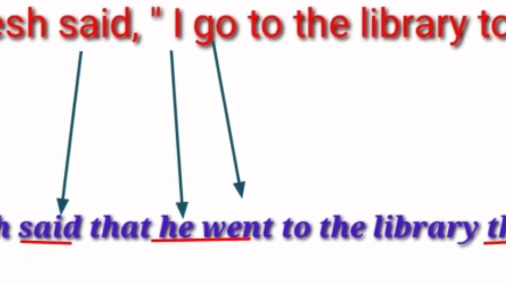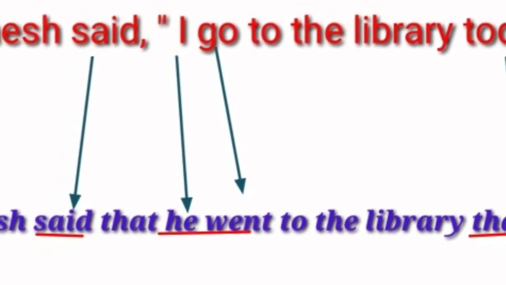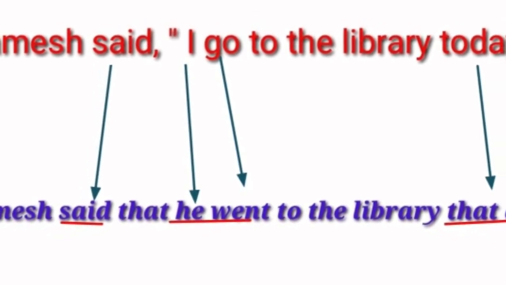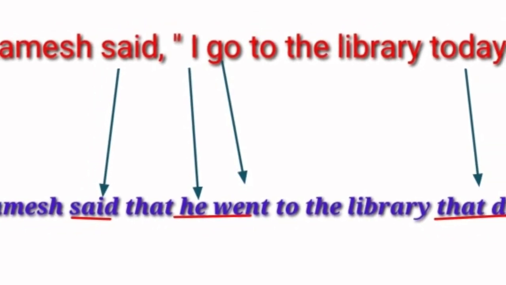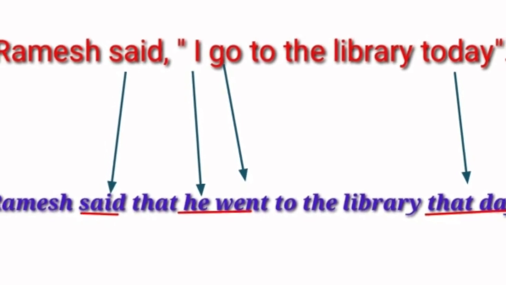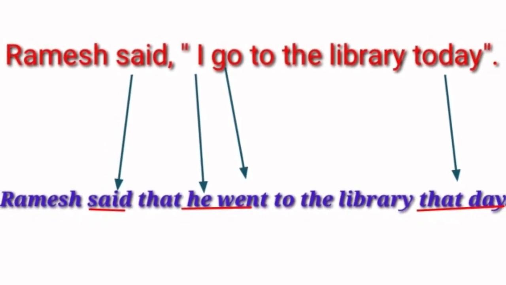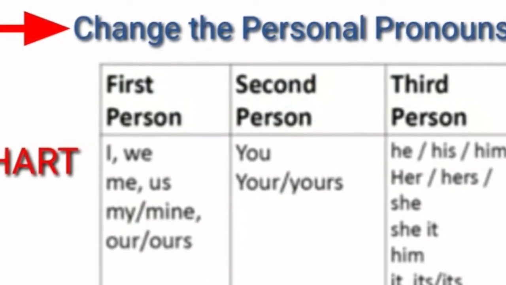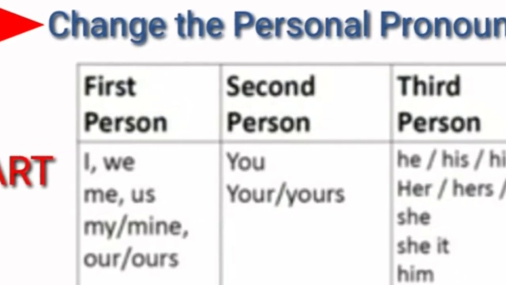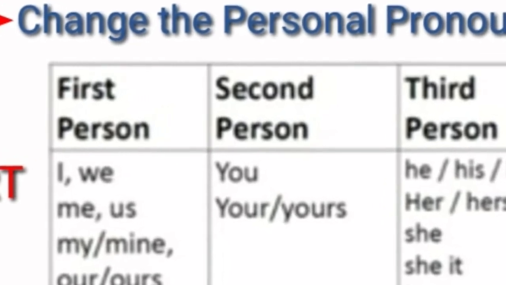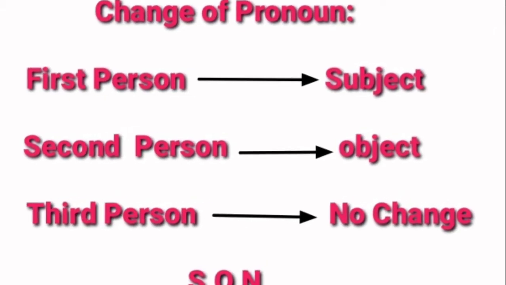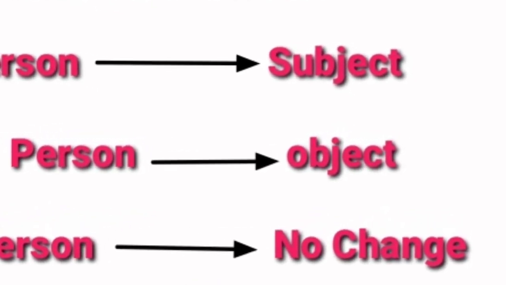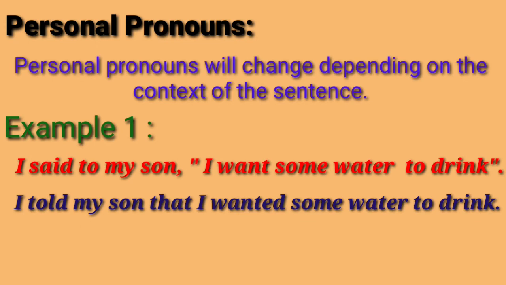Here, the given example is converted from direct speech to reported speech. Ramesh said, "I go to the library today." Ramesh said that he went to the library that day. How? Change the personal pronouns from direct speech to reported speech. The following chart is given. The fourth rule is personal pronouns. Personal pronouns will change depending on the context of the sentence.